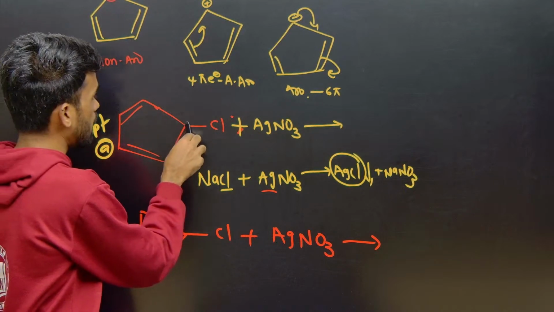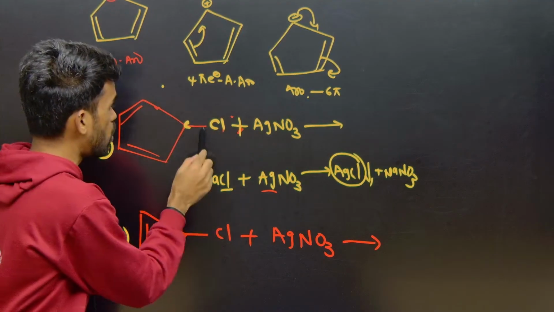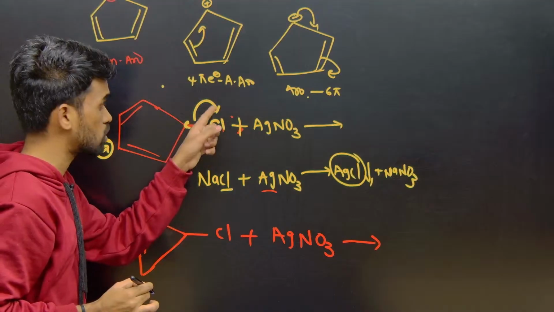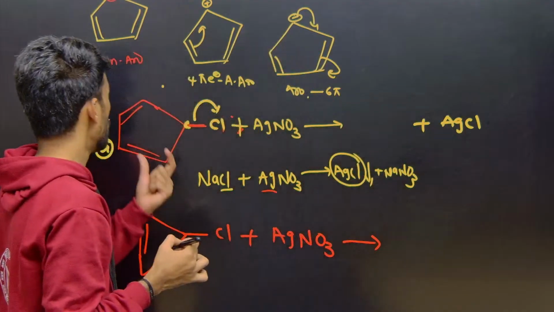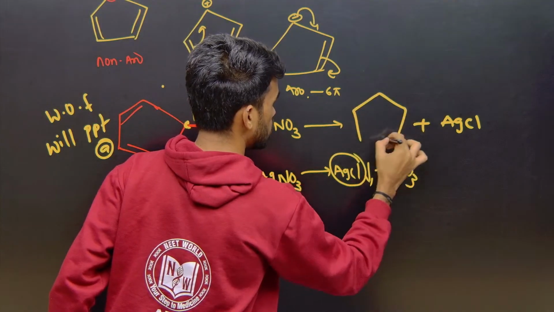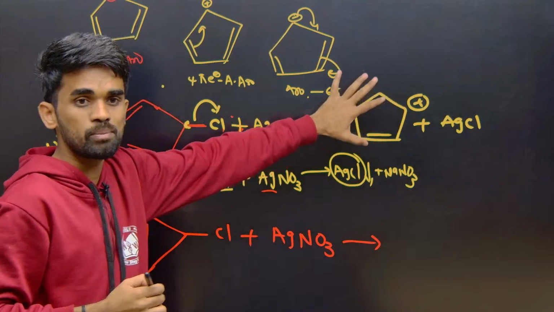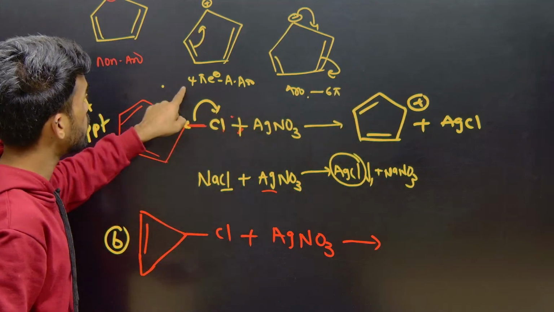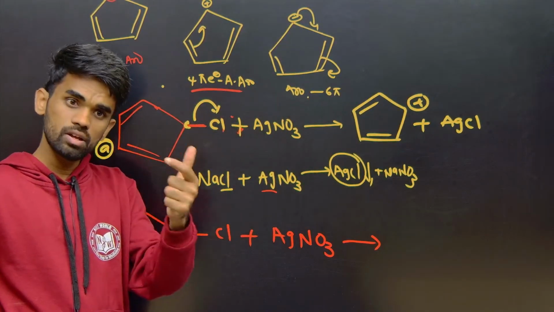We know carbon and chlorine: which is more electronegative? Chlorine is more electronegative, so the bonded electrons will be taken by chlorine. So chlorine goes as chloride ion, precipitating with Ag as AgCl. What is the remaining piece here? Cyclopentadiene with a positive sign. Now look at the nature of this compound: aromatic, non-aromatic, or anti-aromatic? We know it is anti-aromatic. What is the stability order? Aromatic, non-aromatic, and then anti-aromatic.